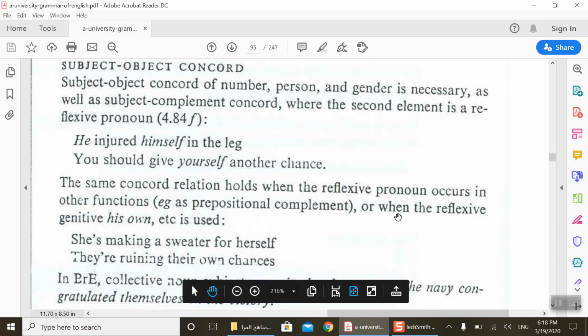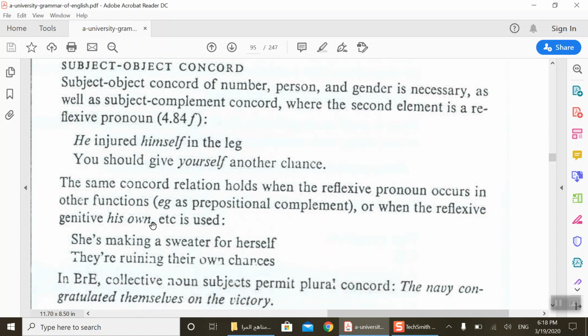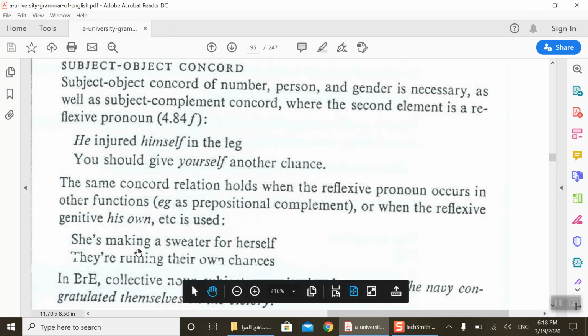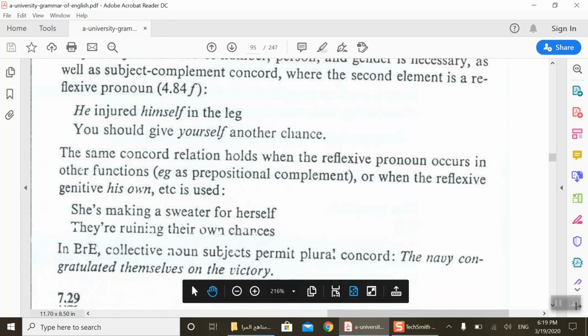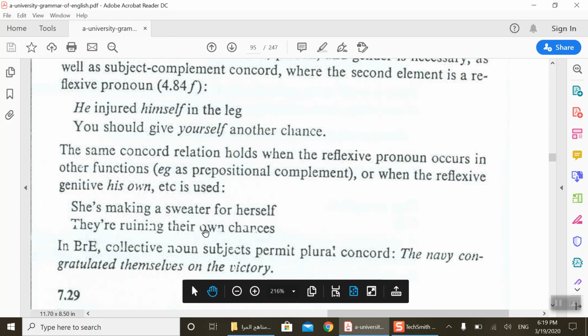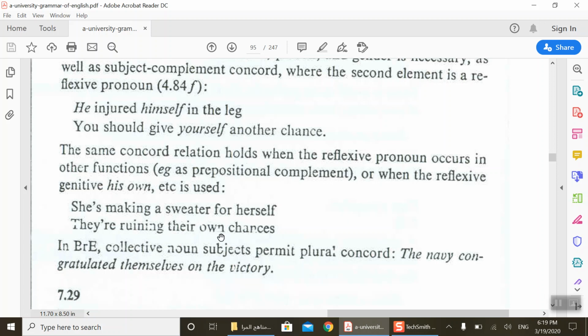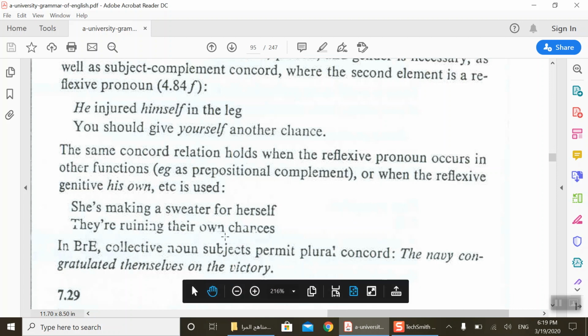The same concord relation holds when the reflexive pronoun occurs in other functions, as a prepositional complement, or when the reflexive genitive, his own, etc., is used. For example, she is making a sweater for herself. Even if we put it in a prepositional phrase, this is a prepositional complement. Okay, she is making a sweater for herself. They are ruining their own chances. You see here, reflexive genitive. This is the case of reflexive genitive. His own. They are ruining their own houses.